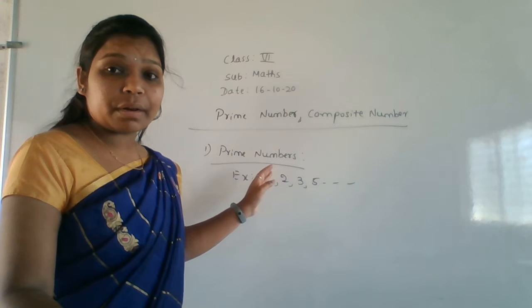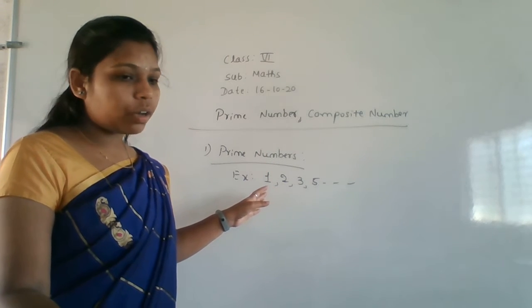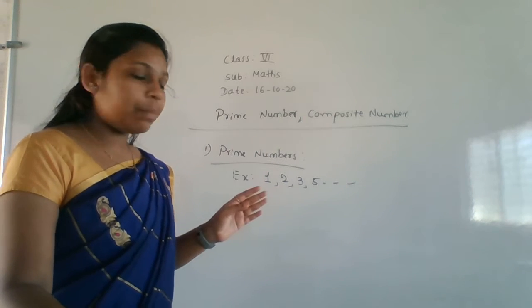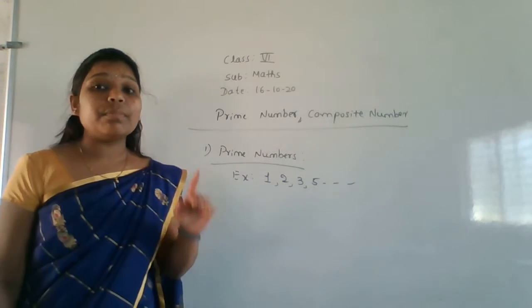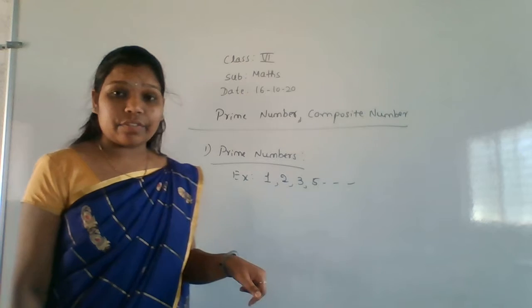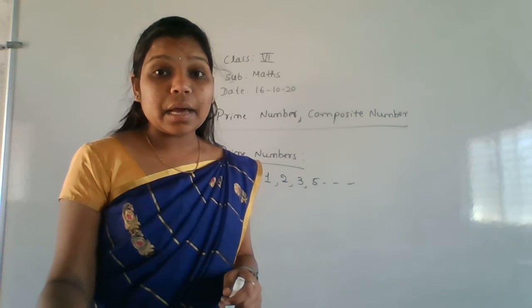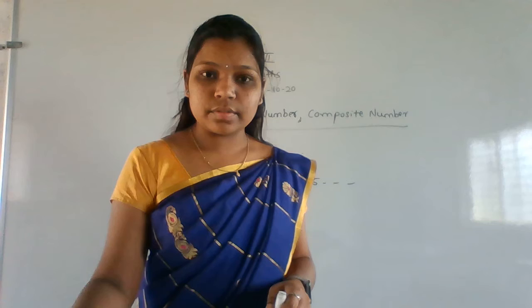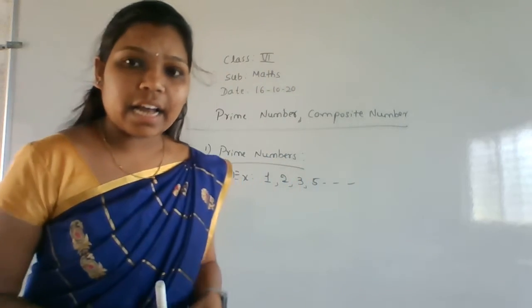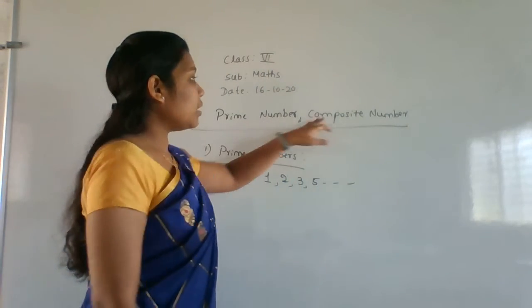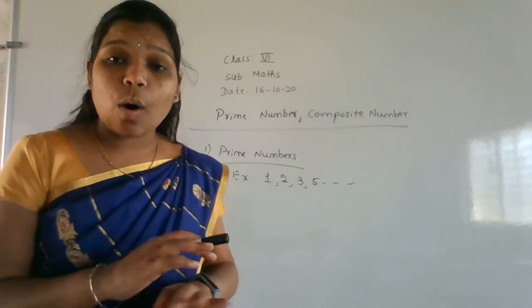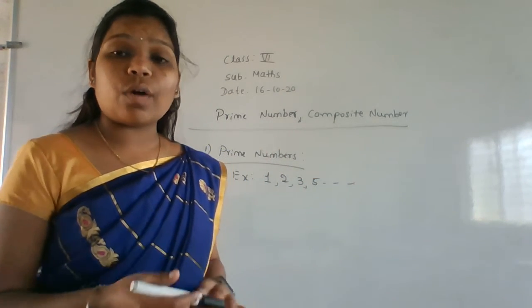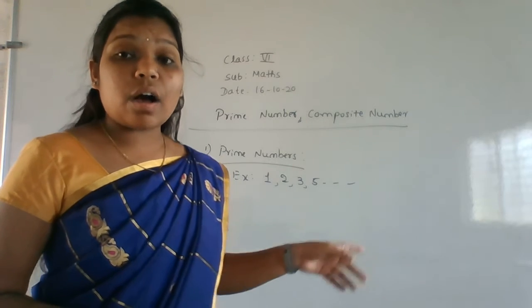The definition of a prime number I am saying here. Okay, so what is the definition of a prime number? A prime number is nothing but a number which is divisible by 1 and itself. That number is called a prime number. Okay, and then the second definition is composite number. What is the definition of a composite number? Except all the prime numbers, the rest of all the numbers are called composite numbers.